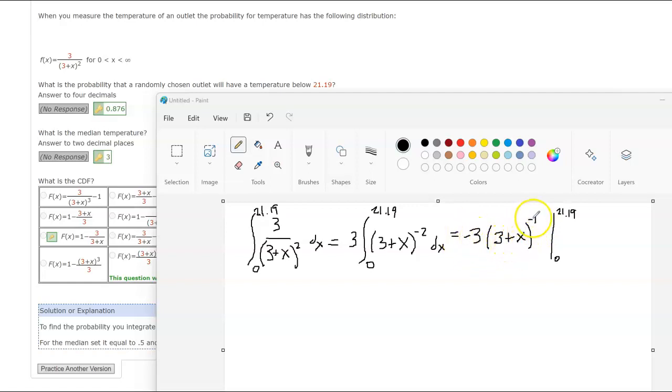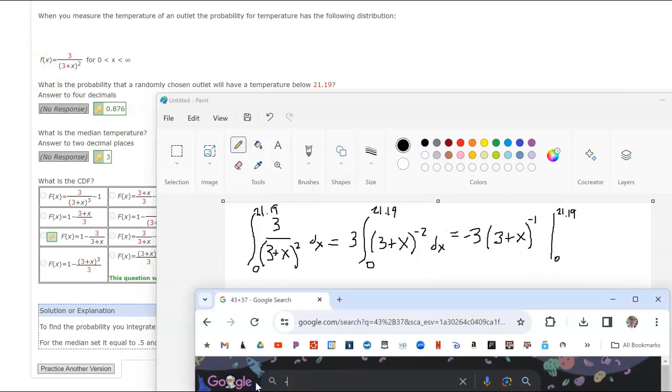The 3 plus x to the -1 power, and x purposefully doesn't have any coefficient in the front, so that this is a very simple integral. And now I just need to put in -3 times parentheses 3 plus 21. I was going to say the bottom part is going to go to 0, but that's not actually true, is it? Shucks, I actually have to subtract